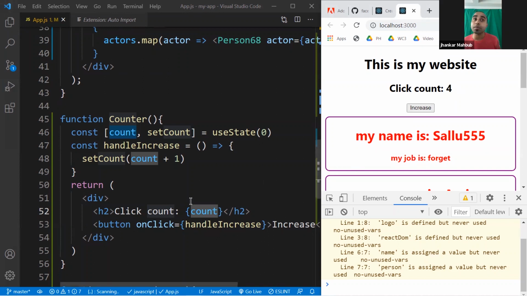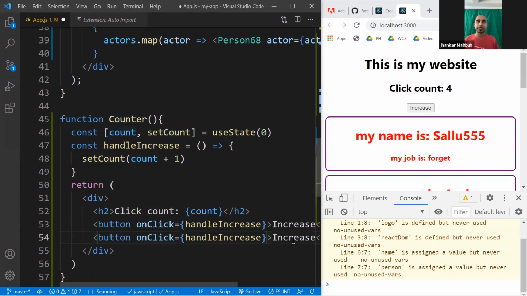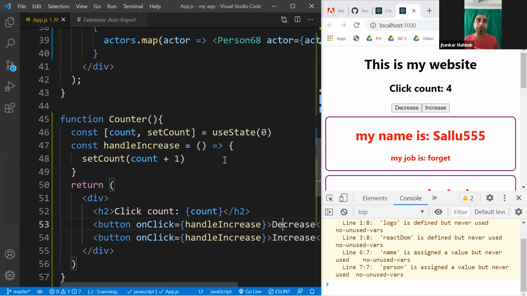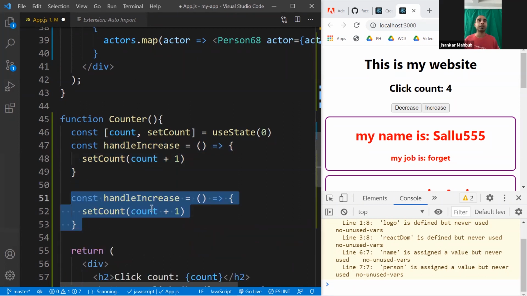And exactly the same way, you can decrease as well. So I will copy this line. I will do Alt Shift Down, keep the increase and make it decrease. You can definitely create another function if you want, this way. So I will select these two lines, and then press Alt Shift Down Arrow, and this would be maybe handleDecrease, and instead of +1, this would be -1.